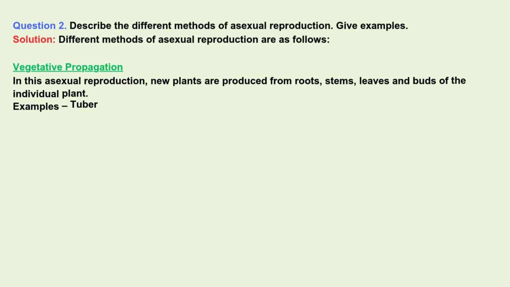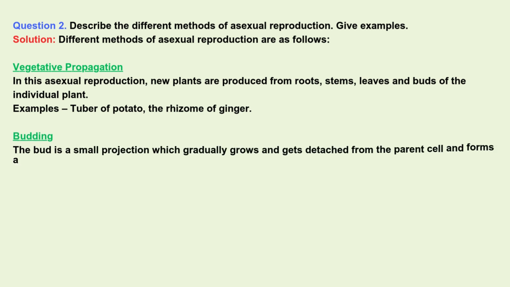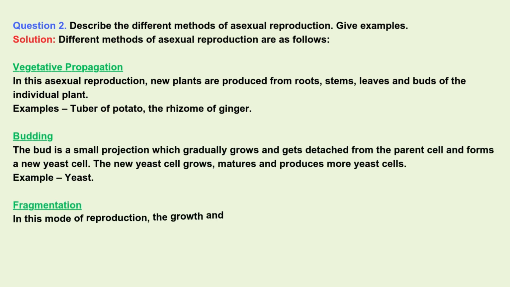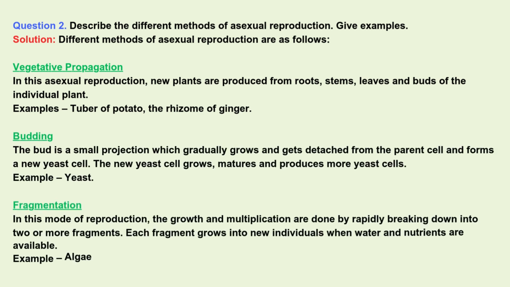Question 2. Describe the different methods of asexual reproduction. Give examples. Solution. Different methods of asexual reproduction are as follows. Vegetative propagation. In this asexual reproduction, new plants are produced from roots, stems, leaves and buds of the individual plant. Examples. Tuber of potato, the rhizome of ginger.